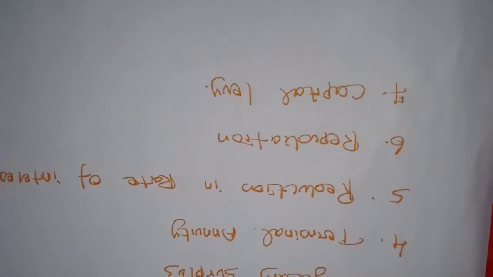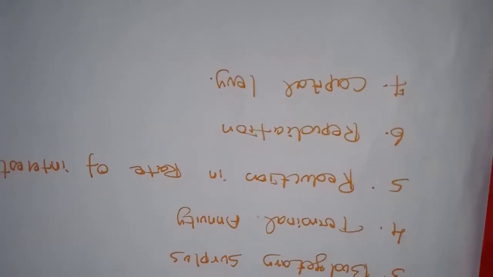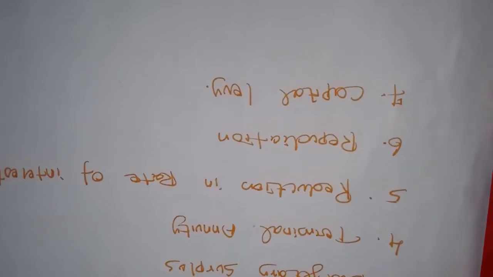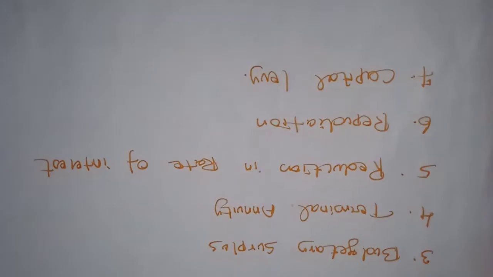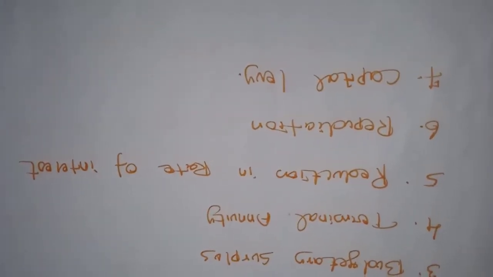Next, reduction in the rate of interest. Another method of debt redemption is the compulsory reduction in the rate of interest during a time of financial crisis. Normally the government has the power, as we have studied already.